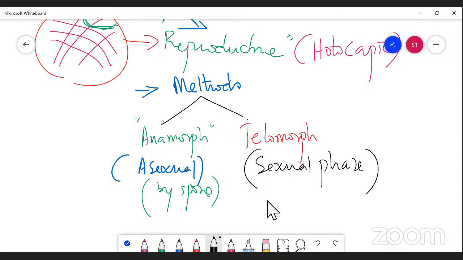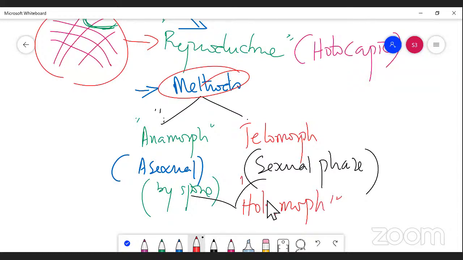Anamorph is a method of reproduction in which the asexual phase is involved in making the next generation, whereas telomorph means reproduction is carried out by the sexual phase. So there are two phases in fungi. Hence, it is known as holomorph. Students, please make a difference between anamorph and telomorph. Here both phases are involved in the mode of reproduction. That is a holomorph.